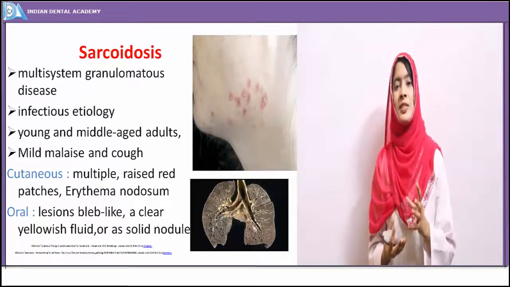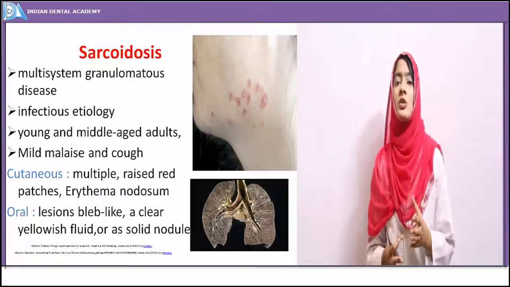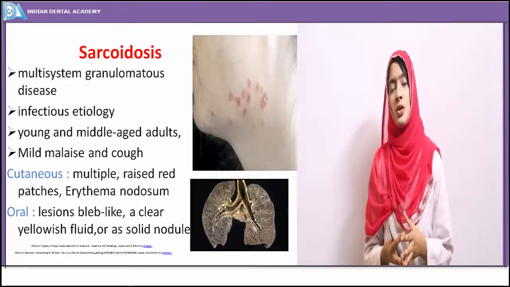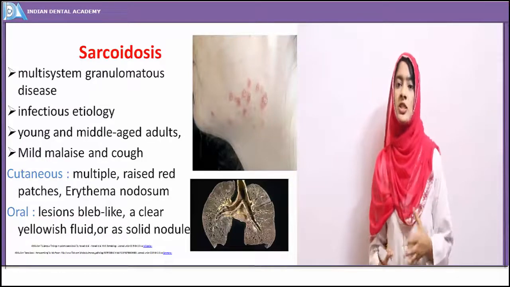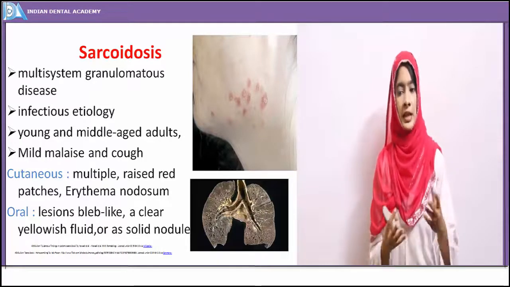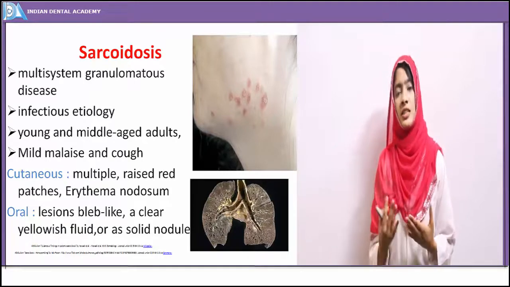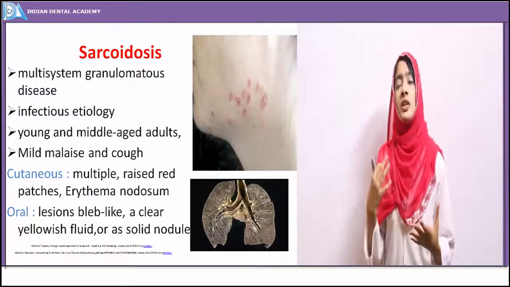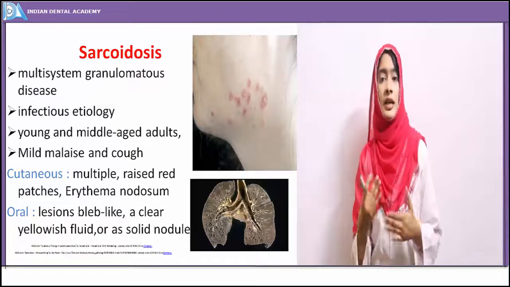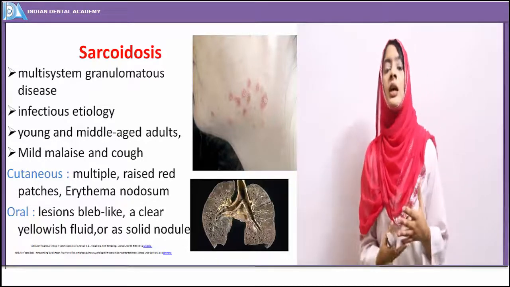The clinical symptoms are non-specific. The disease is of such insidious onset that you may not know the patient is suffering from it, because the common presentation is malaise and cough. They do not give an indication of underlying destructive disease.